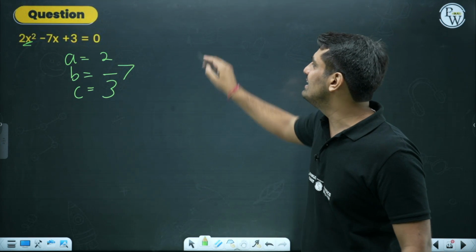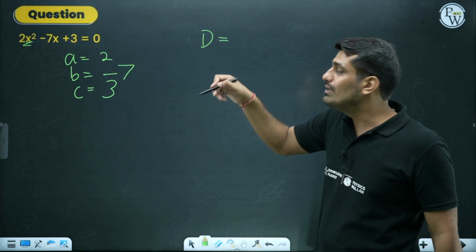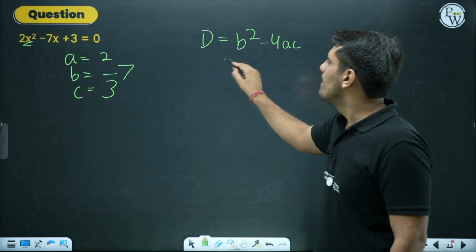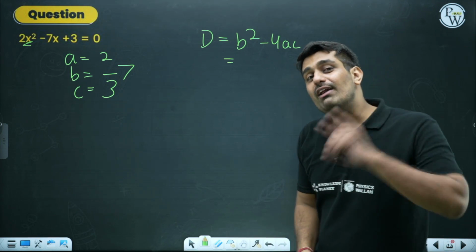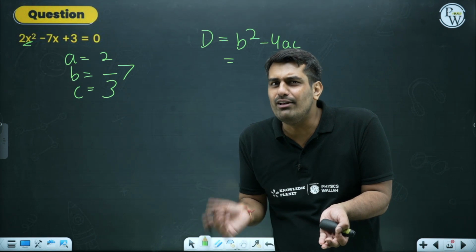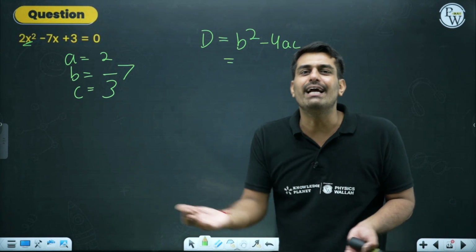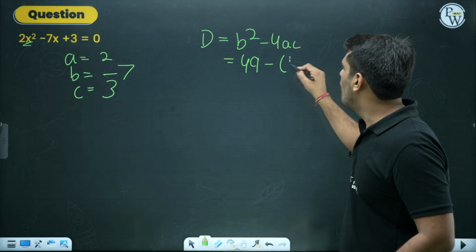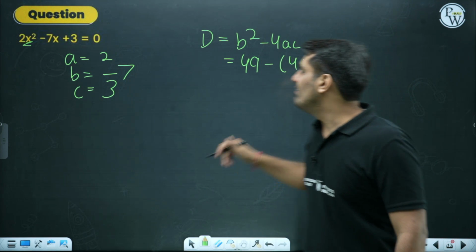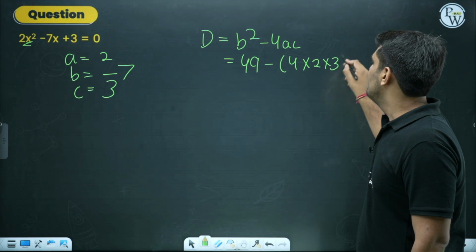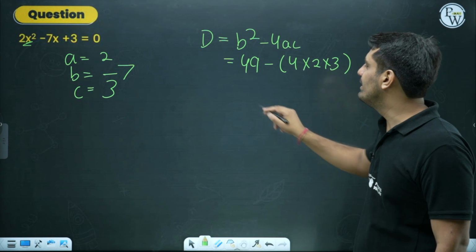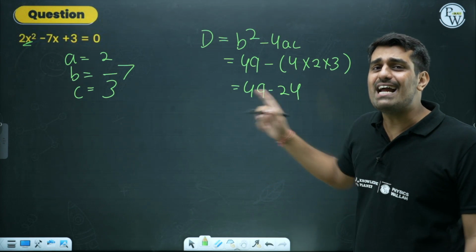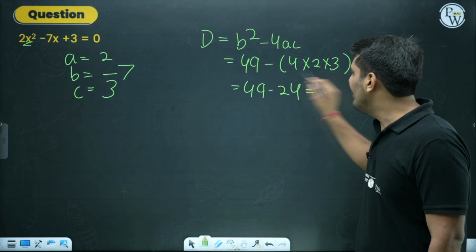Once you have A, B and C, now as I told, calculate the value of the discriminant, which is what? B square minus 4AC. Putting in these values, B square is minus 7 square. When we are squaring a negative number, does that negative part hold any value? No, because negative into negative will become positive and we'll get 7 square as 49. Minus 4 into, the value of A is 2, the value of C is 3. So 2 into 3 is 6 and 6 into 4 is 24. 49 minus 24. I hope we can do the calculation over here. 49 minus 24 will give me 25.